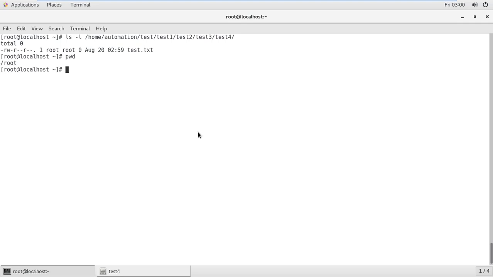Okay, so I want to copy and paste. Right now I'm in root. I don't want to go over there to automation taste 1 2 3 4. I want to copy from the taste.txt file to that abd4 directory. So which command are you using? cp. Always you are using the -vrf option.